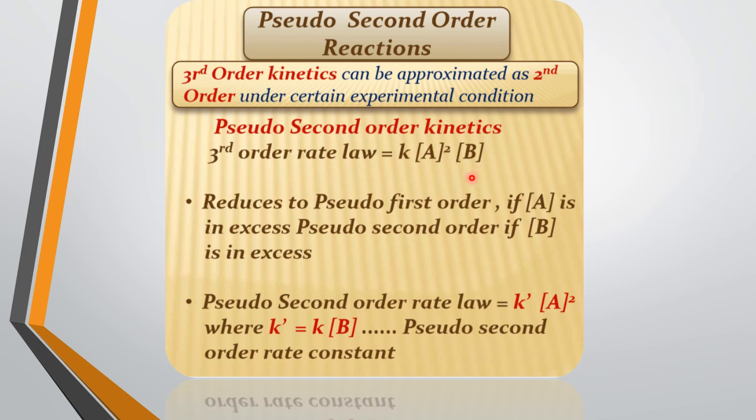Now if concentration of B is in excess, then K into concentration of B will be constant. So it will be a pseudo second order reaction, because the complete reaction will be dependent on the concentration of A. I hope this last example is clear to you.